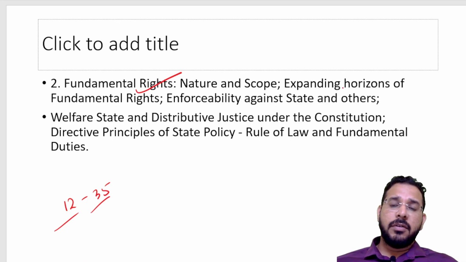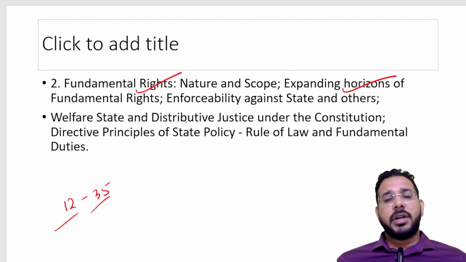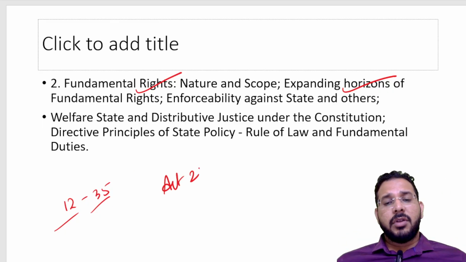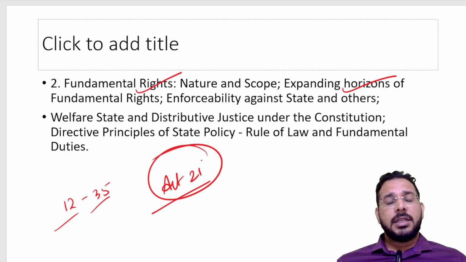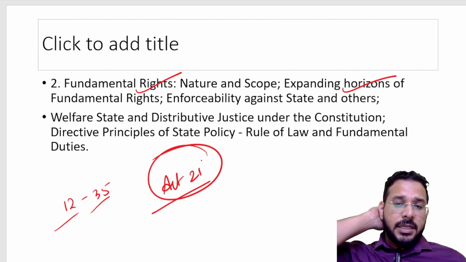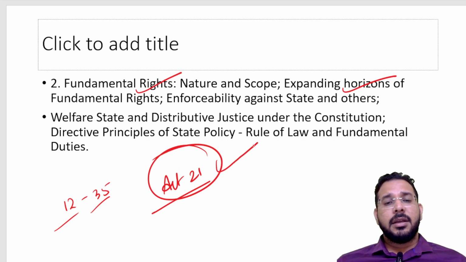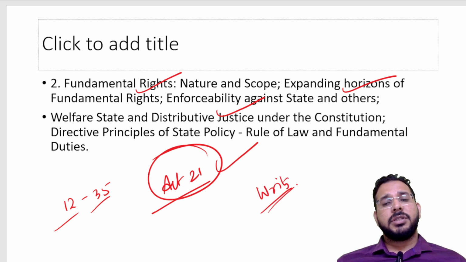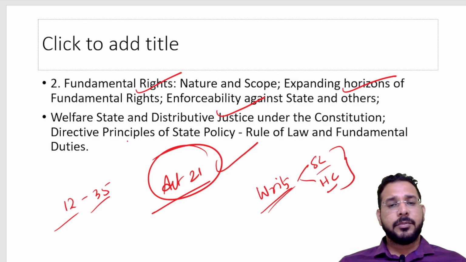We also see the expanding horizons of fundamental rights, like in case of Article 21, where we have the right to life with dignity. Under this article, there is an expansion of its interpretation by the Supreme Court. So what is this expanding horizon of fundamental rights? Then how are these enforceable? We have writ petitions in the Supreme Court and also in the High Court. So we study the provisions, different types of writs, etc.